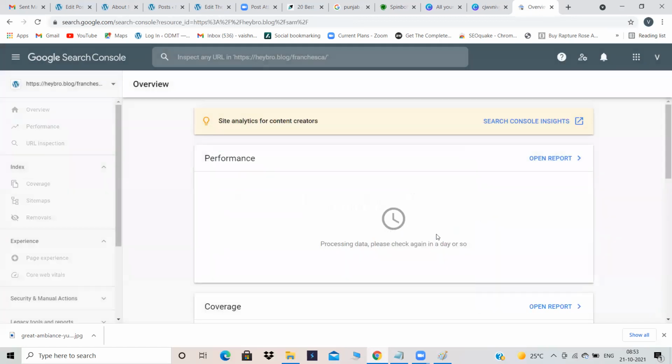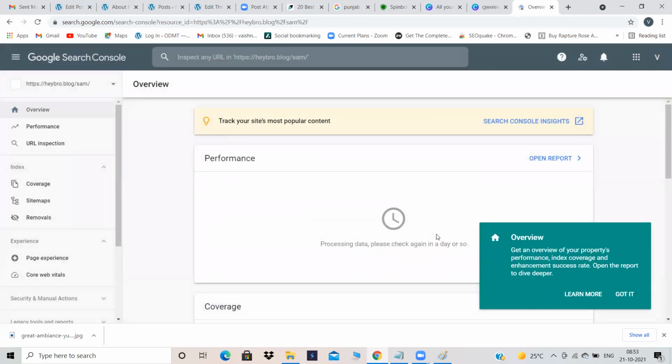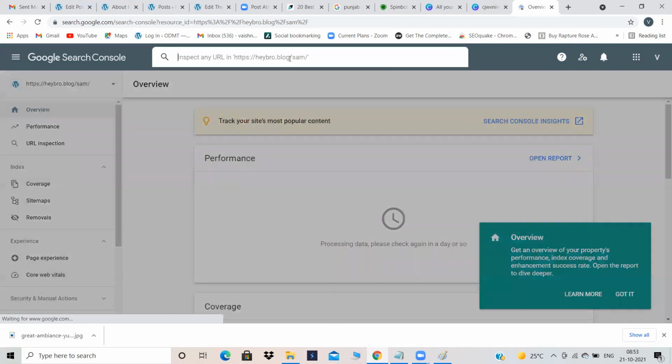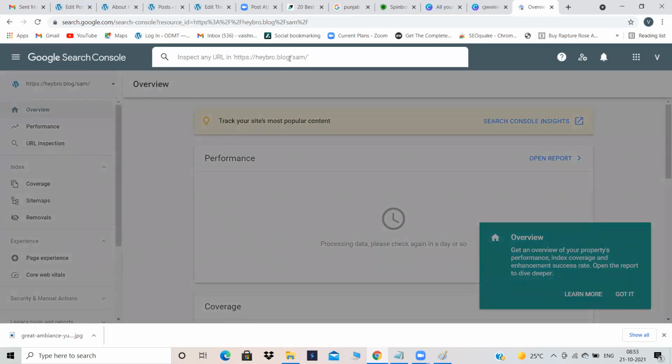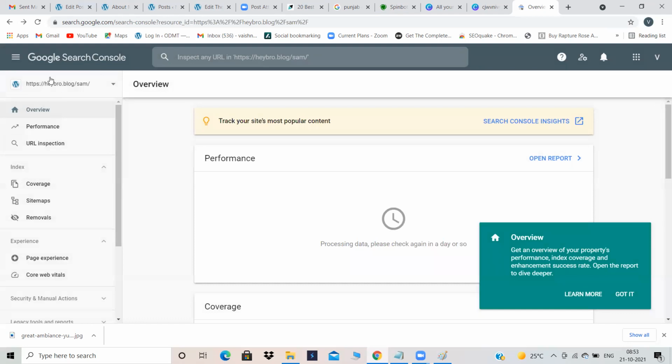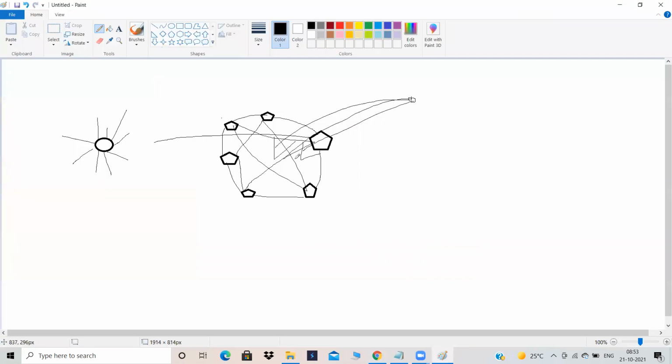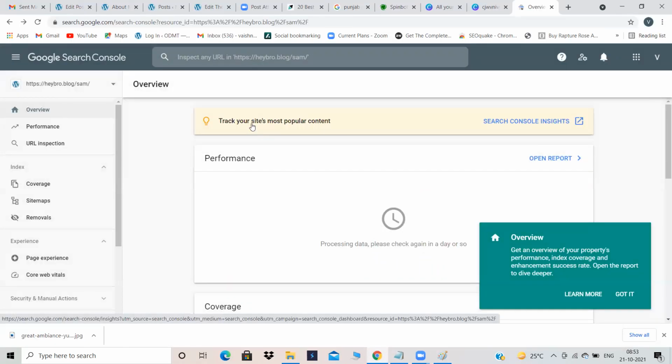Now go to property or done, anything you can pick. Can you see over here? The URL which I have given, that is only appearing over here, right? Now, which blog do you want to submit to Google? Now, in verifying ownership, what happened? We have submitted our website to Google. Got my point? That means we were here, we came into this. Got it?